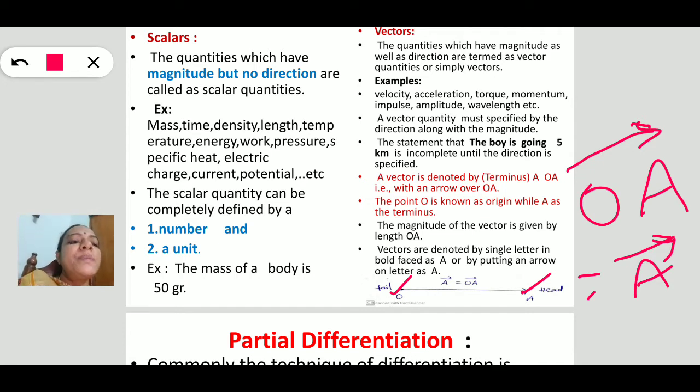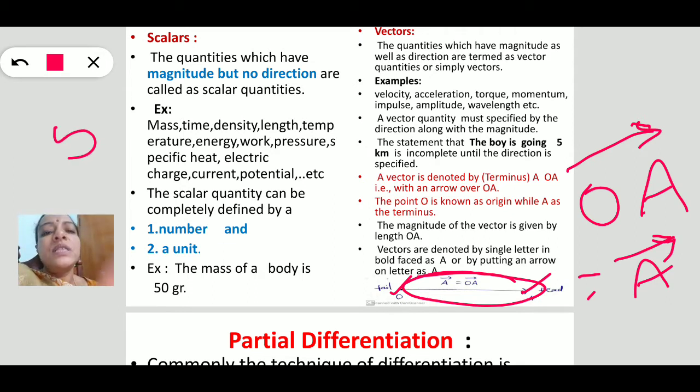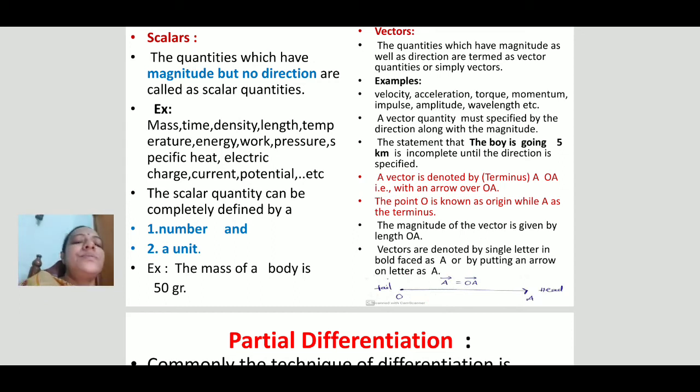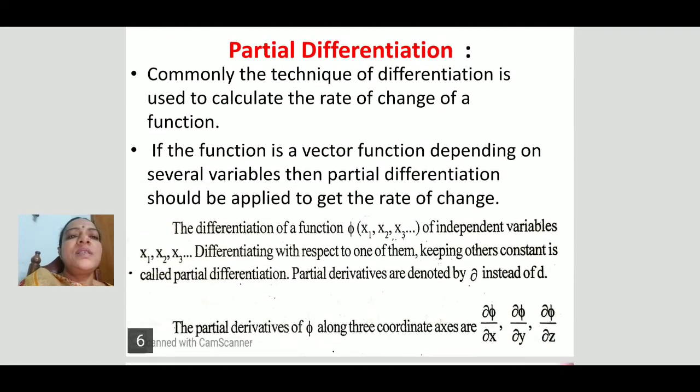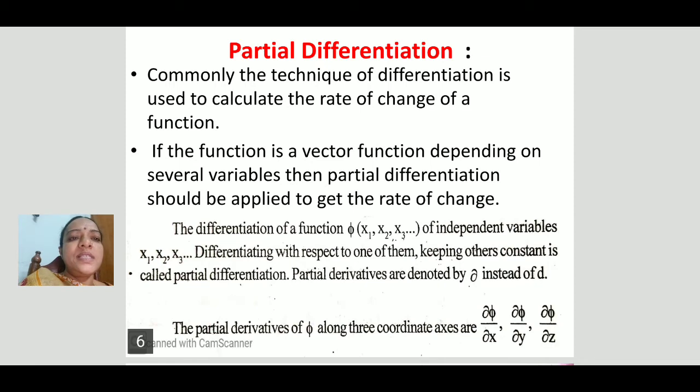The magnitude represents the length of the vector. Suppose the force is 5 newtons: 5 is the length, that is the magnitude, and newtons is the unit, with a direction. So we have to specify magnitude and direction for these vectors. This is the information about vectors and scalars.